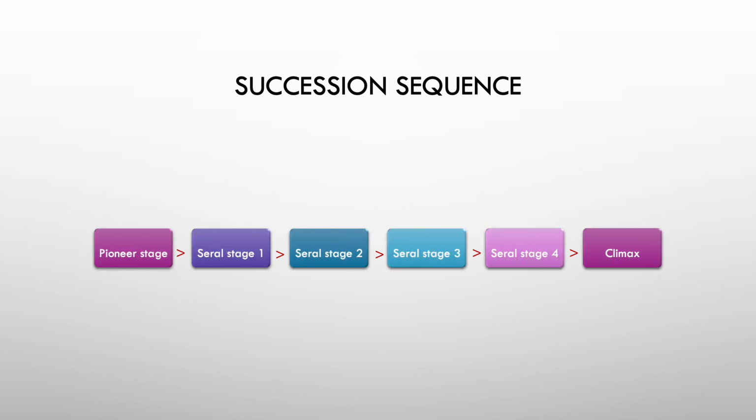Now let us see the sequence of the occurrence of the succession pattern. How does succession occur? First is the initiation, where the first formed community is named the pioneer stage. Then as each community replaces the other, the first replacing community after the pioneer stage is named seral stage 1, then seral stage 2, 3, 4 and so on until a final climax community is reached.